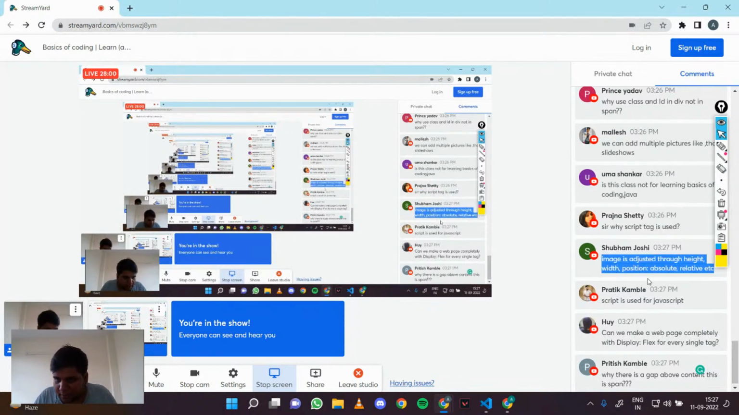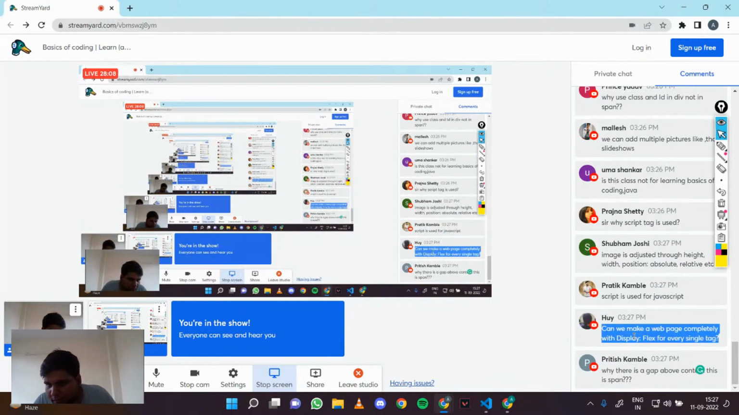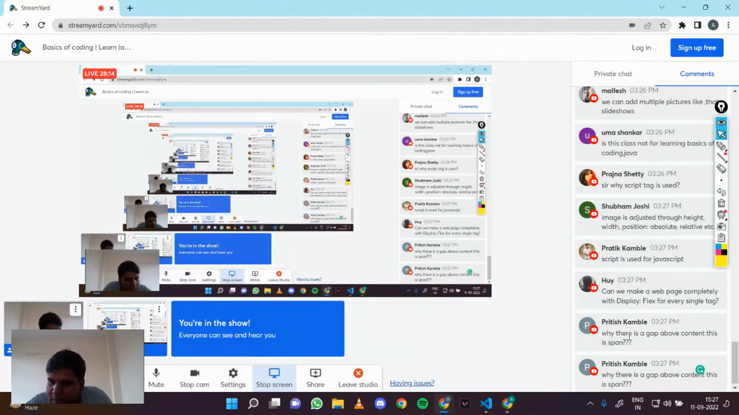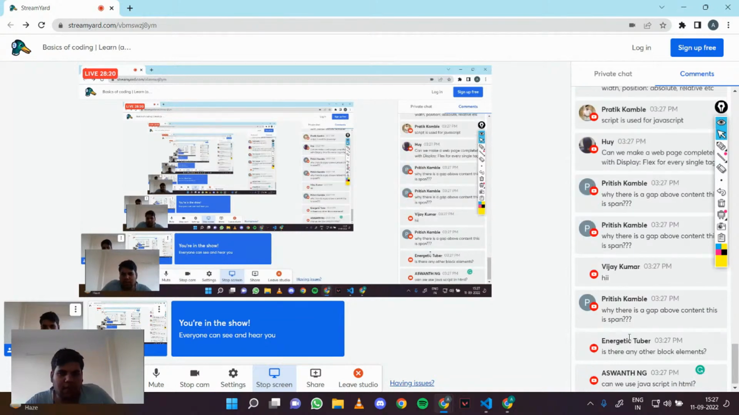Images have to do with position, absolute, relative, etc. Yes, we will come to this part when we come to CSS. We will learn about it. Can we make a web page completely with display flex every single time? Yeah, you can do that with display flex, but it depends on what you are trying to do.